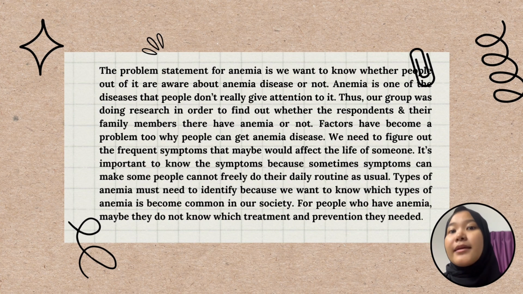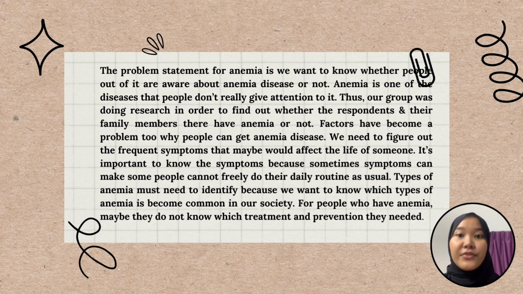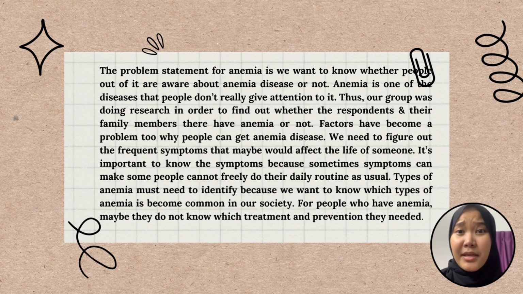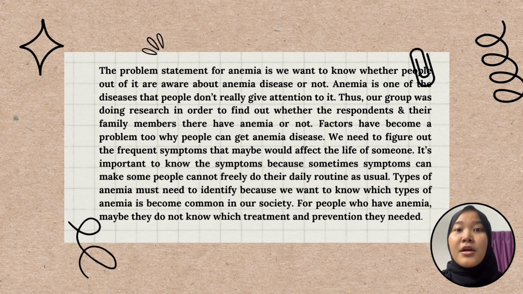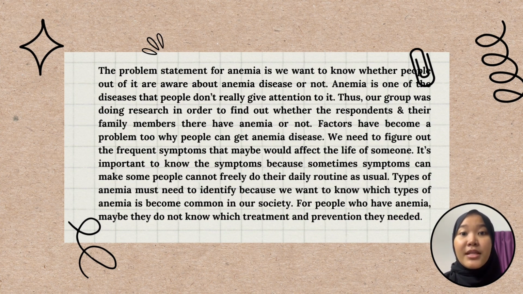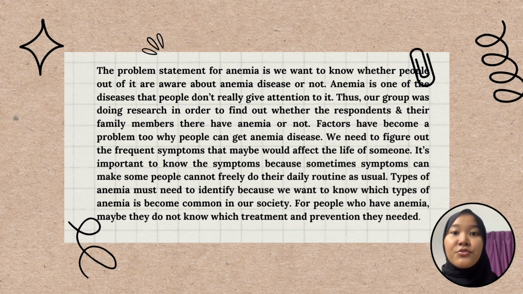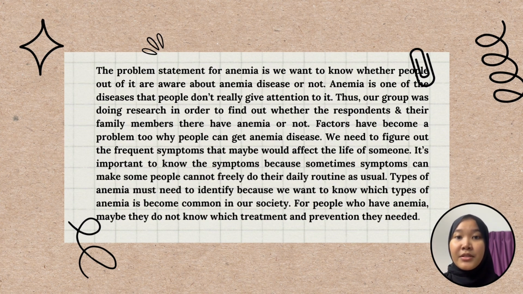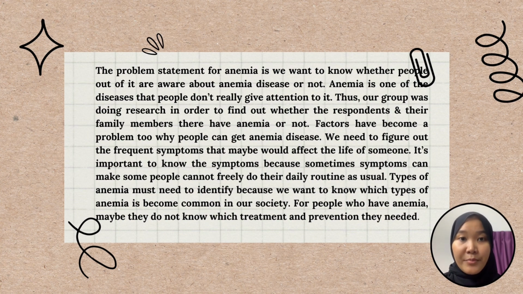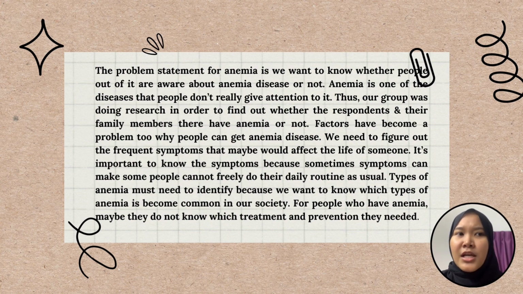Why can people get anemia disease? We need to figure out the frequent symptoms that may affect the life of someone. It is really important to know the symptoms because sometimes symptoms can make some people unable to freely do their daily routine as usual. The type of anemia must be identified because we want to know which type of anemia is common. And for people who have anemia, maybe they don't know which are the best treatment and prevention that they really need.